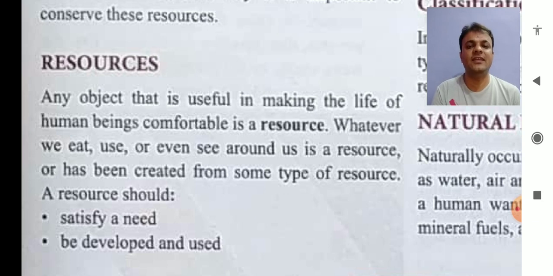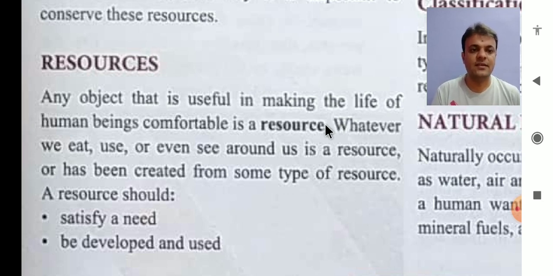If you want to study, then study materials are your resource, right? Same way, anything that can be useful for humans, or that can make human life comfortable is called resources. So anything that can be usable to you is called resource.